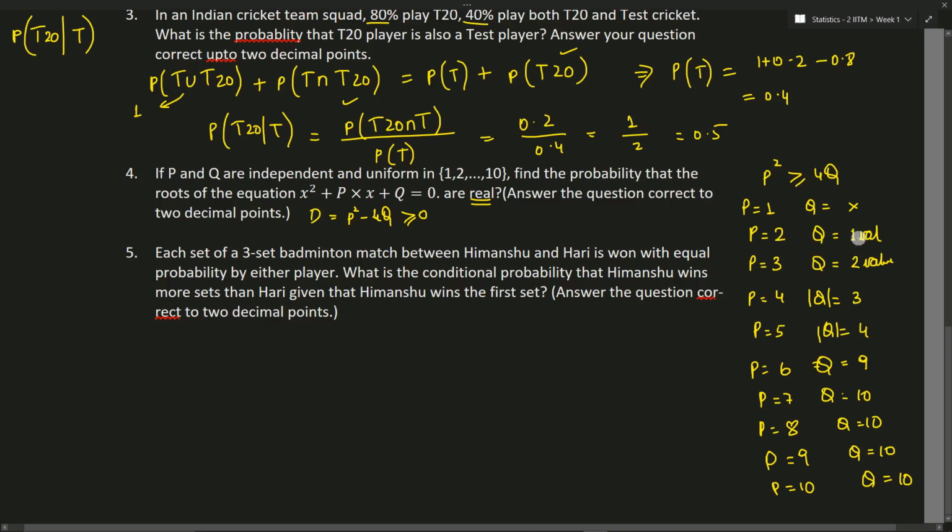This is nothing but 1 plus 2 plus 3 plus 4 plus 9 plus 10 plus 10 plus 10 plus 10, which is equal to 62 different values. What are the possible values that we can choose for p and q? That is 10 into 10, so that is 100. So for the real roots, we have 62 divided by 100, which is equal to 0.62. That is the answer for this.